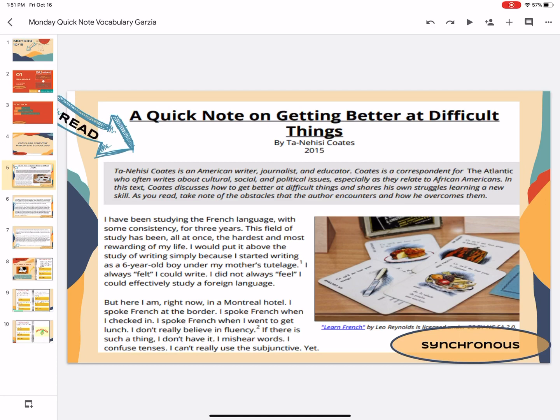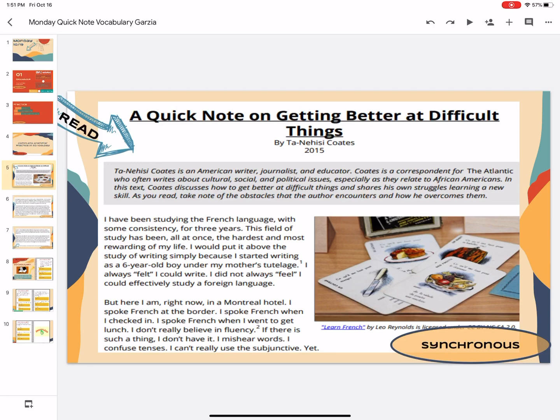I have been studying the French language with some consistency for 3 years. This field of study has been, all at once, the hardest and most rewarding of my life. I would put it above the study of writing simply because I started writing as a 6-year-old boy under my mother's tutelage. I always felt I could write. I did not always feel I could effectively study a foreign language.